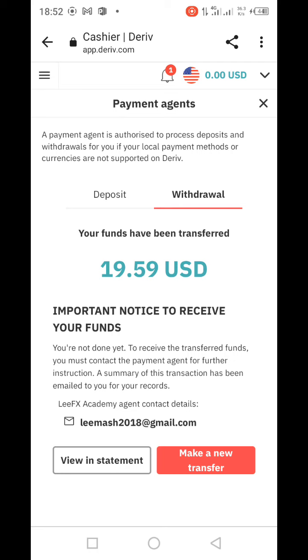So this is for today, on how to deposit and how to withdraw using an agent.